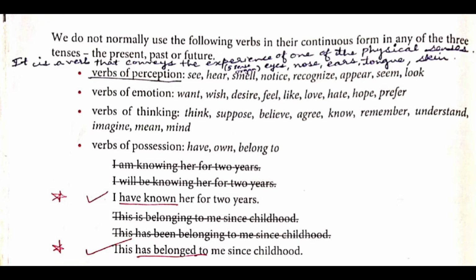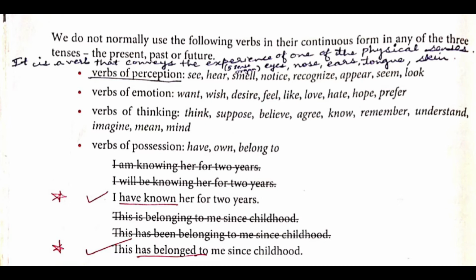Okay, now here verbs of perception means verbs that convey the experience of one of the physical senses. That is, which five senses we have: eyes, nose, ears, tongue or skin. Now here the same thing is done by these verbs. Verbs of perception, for example, see, hear, smell, notice, recognize, appear, seem, look, they will remain the same. They are not going to change.